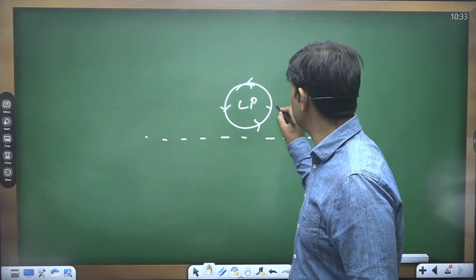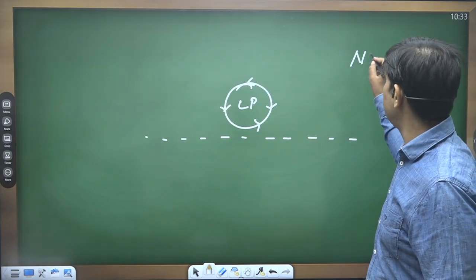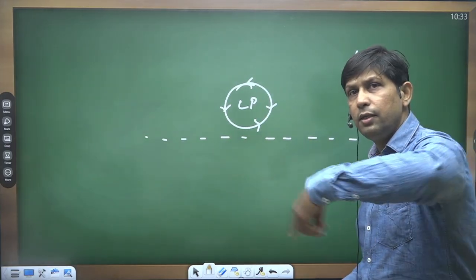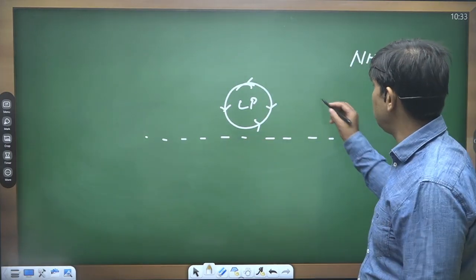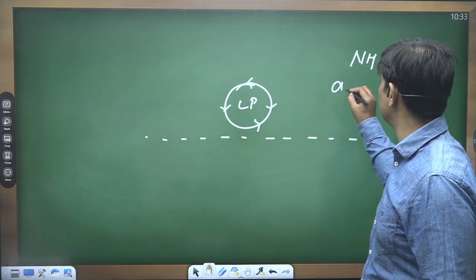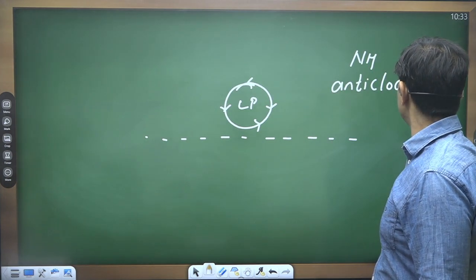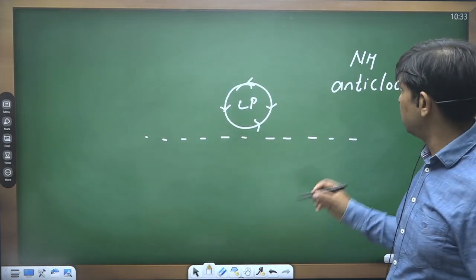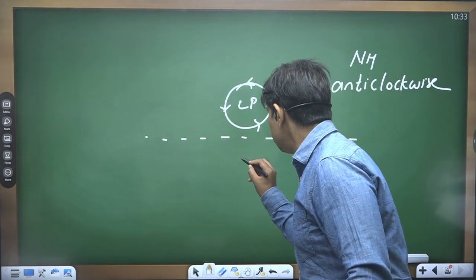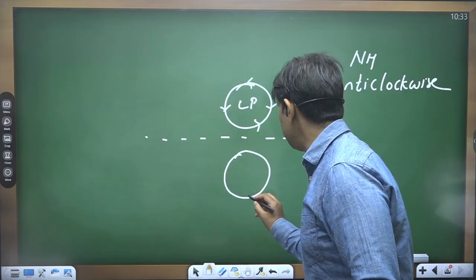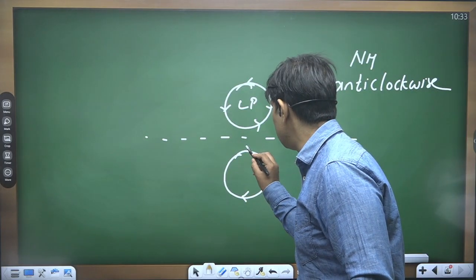If it is occurring in the southern hemisphere, then the movement is clockwise.